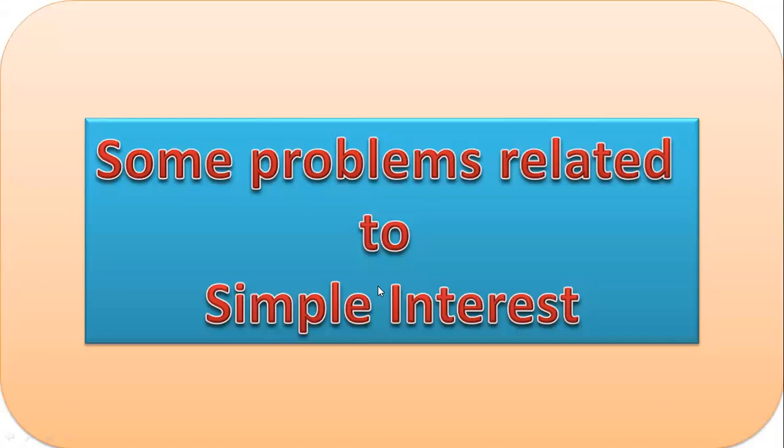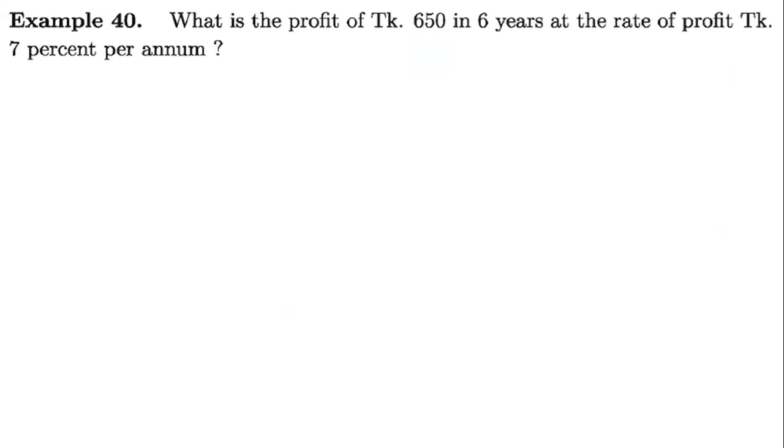Some problems related to simple interest first. Our first problem says, what is the profit of taka 650 in 6 years at the rate of 7% per annum? So per annum there is 7%, that is the rate given, and 6 years, that is N, is given, and the profit of taka is to be found. So what will be the profit of taka?